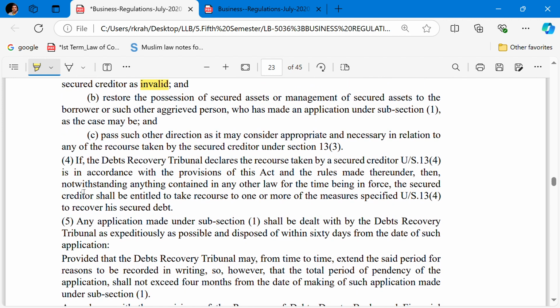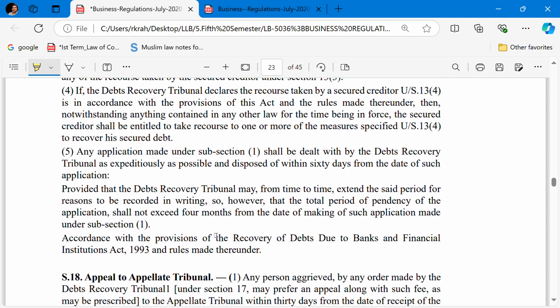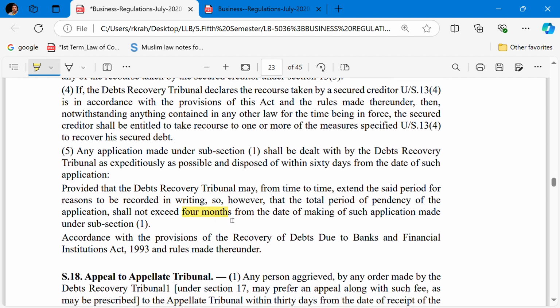So any application under subsection 1 shall be dealt with by the DRT as expeditiously as possible and disposed of within 60 days from the date on which the application is made. Provided that the DRT may from time to time extend the said period, but not more than 4 months, which cannot exceed 4 months.